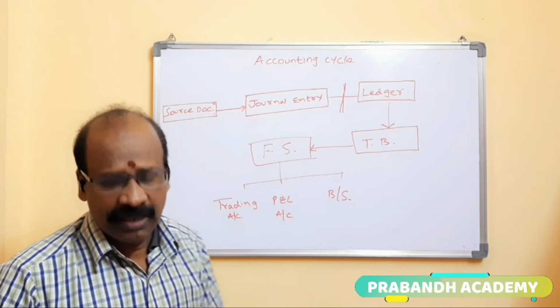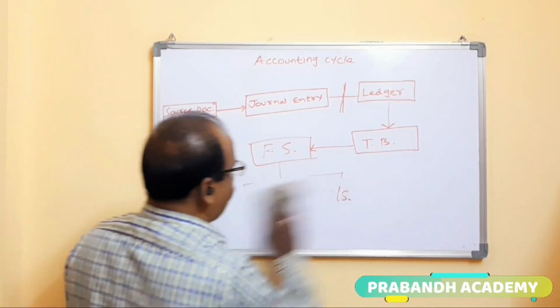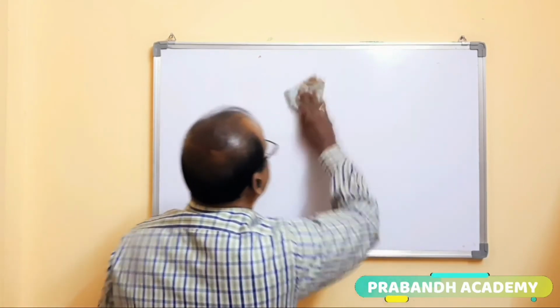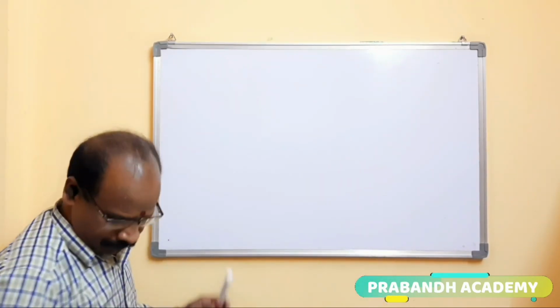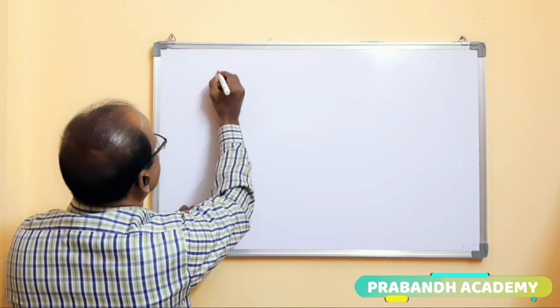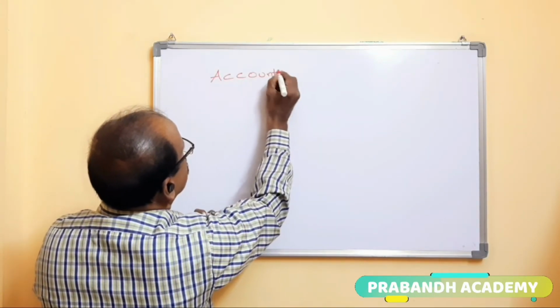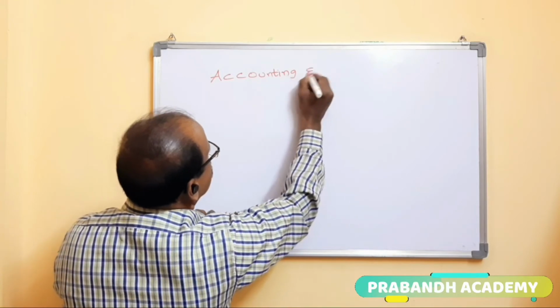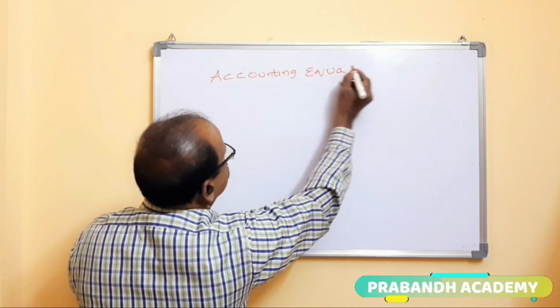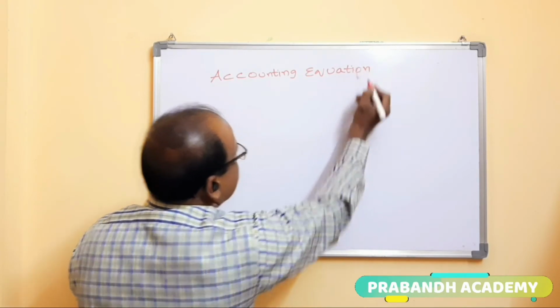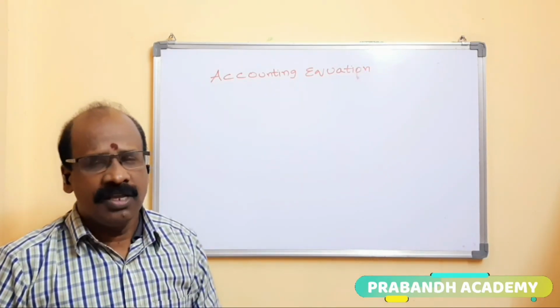Next one, we discuss accounting equation. Accounting equation is one of the concepts in accounting.